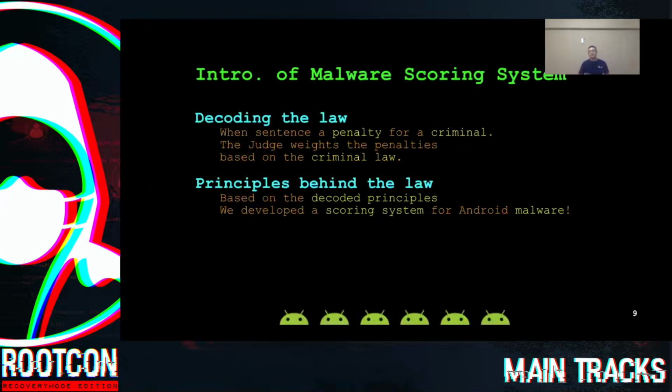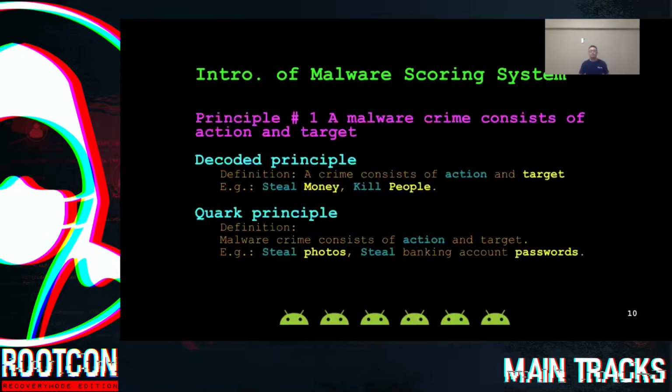So when sentencing the penalty for the criminal, the judge weights the penalties based on the criminal law. And after decoding the law, we found principles behind it, and we developed a scoring system for Android malware. There are only 8 principles decoded from the criminal law, and I'll go through them in the following slides. Now, let's see principle number 1.